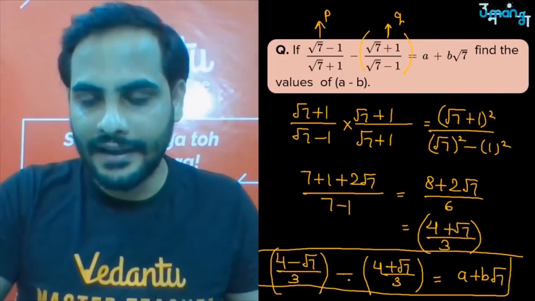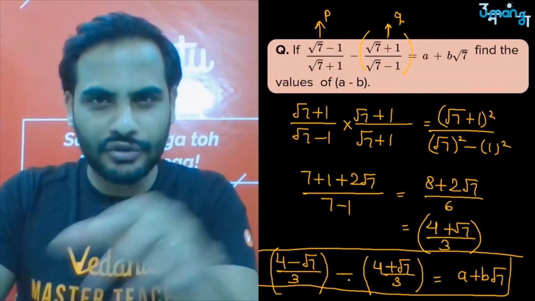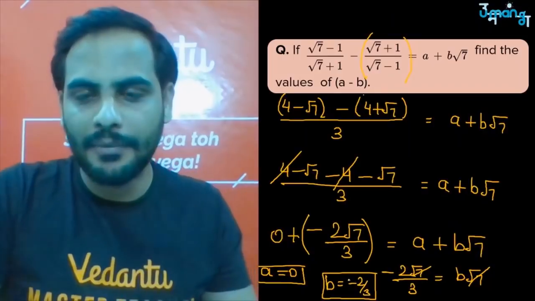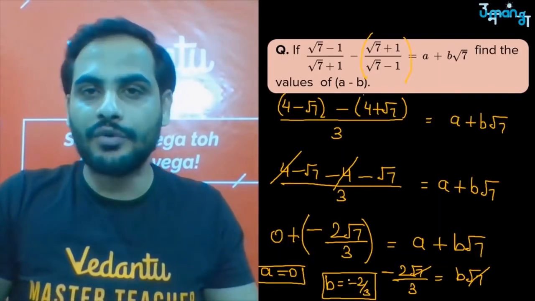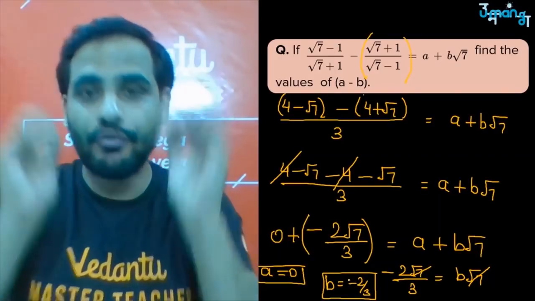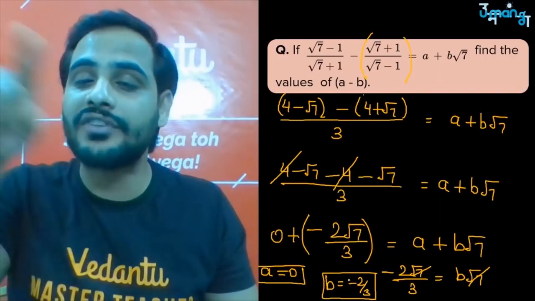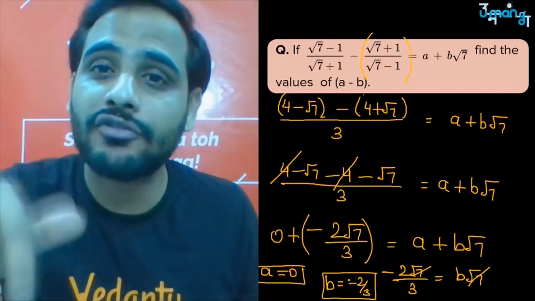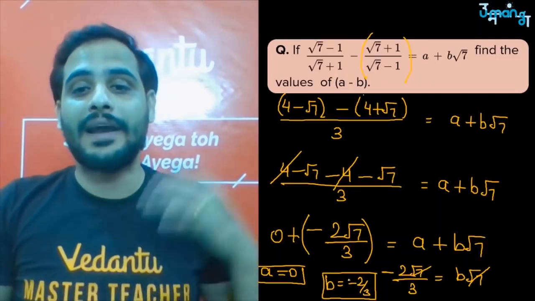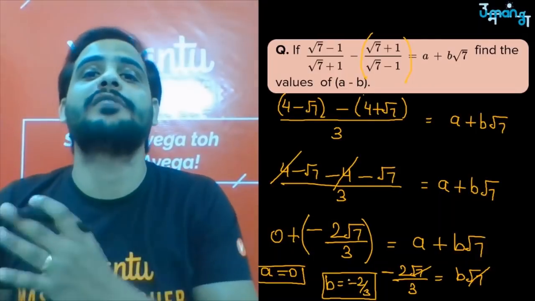After that, I saw that the denominator is common in both, 3 and 3. So I can take the denominator common. I am left with 4 minus root 7 minus of 4 plus root 7. Open the bracket, 4 and 4 get cancelled. Minus root 7 will become minus 2 root 7 by 3. So minus 2 root 7 by 3 should be equal to a plus b root 7.